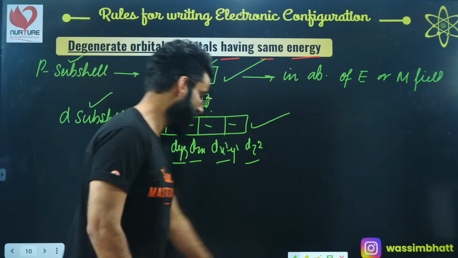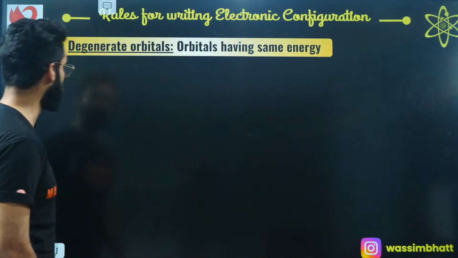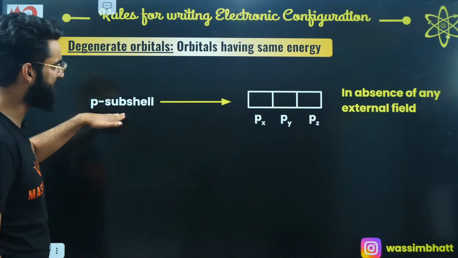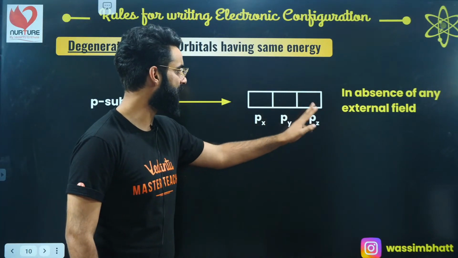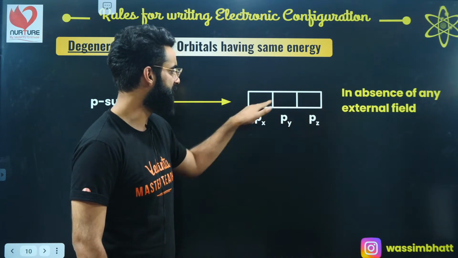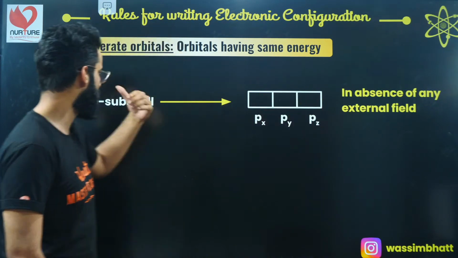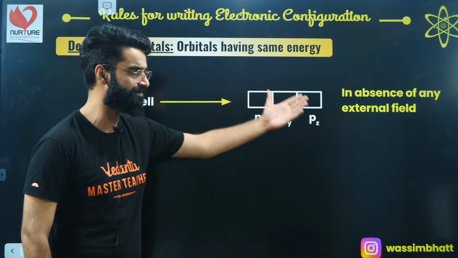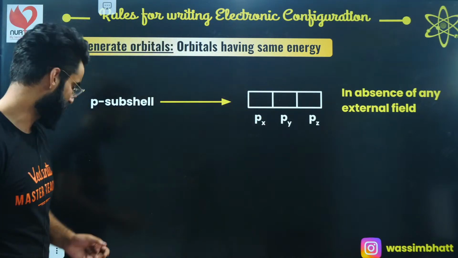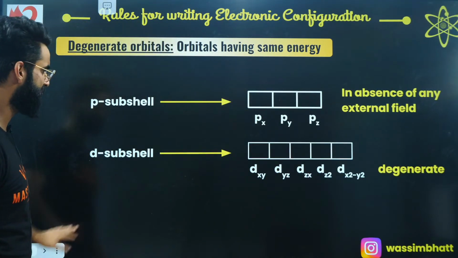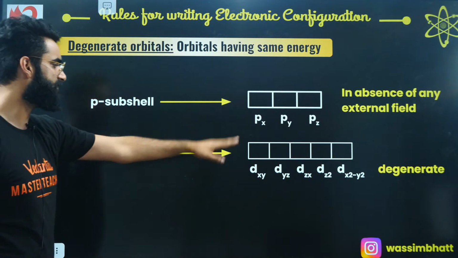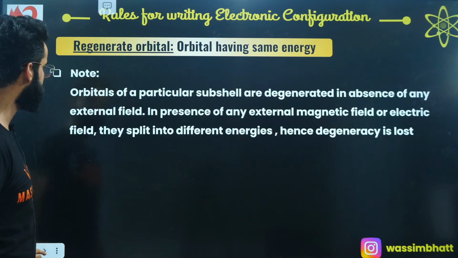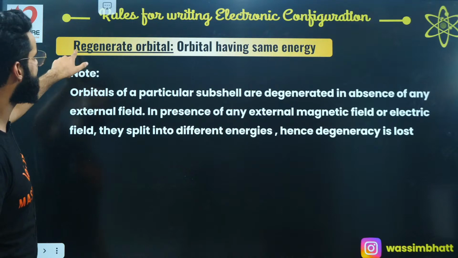Now let's move on. Let's talk about a few more interesting things. See this p subshell containing px, py and pz. In absence of electric field, these 3 orbitals will have the same energies and belong to the same subshell. I'll be calling these px, py and pz the degenerate orbitals. I'm sure this is clear to everyone. Similarly, in case of d subshell, there are 5 degenerate d orbitals.